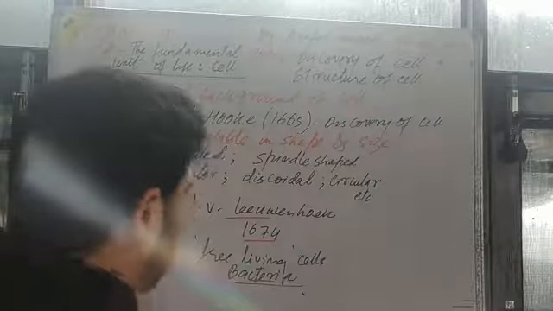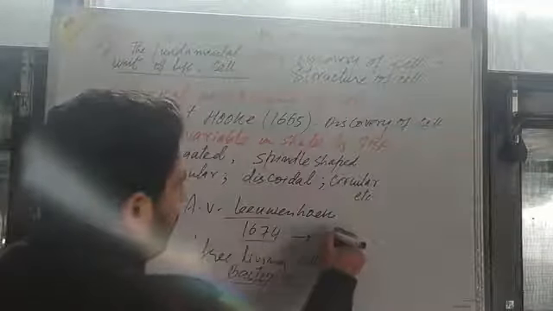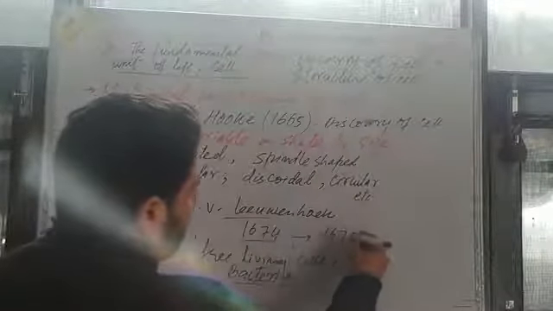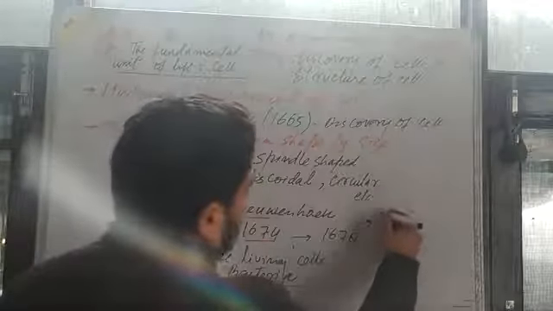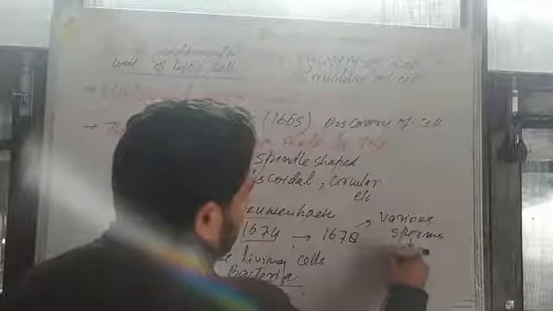And then after, in 1678 he also discovered various sperm cells. These are the male sex cells.